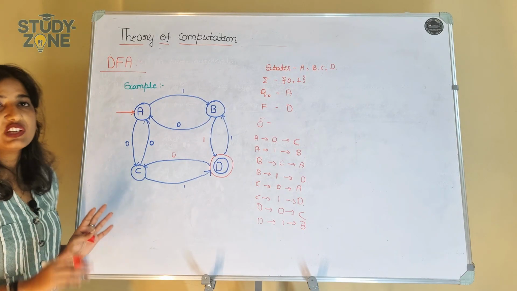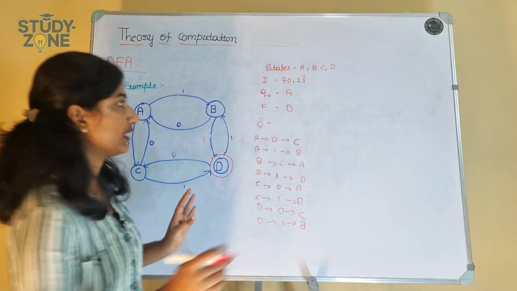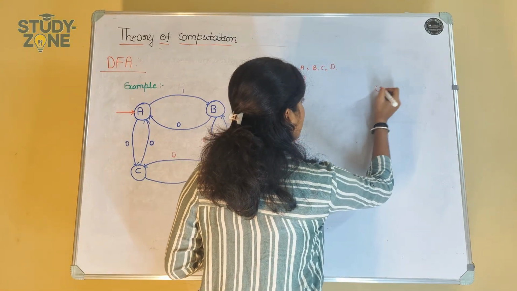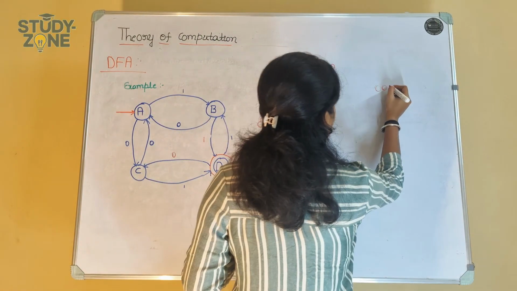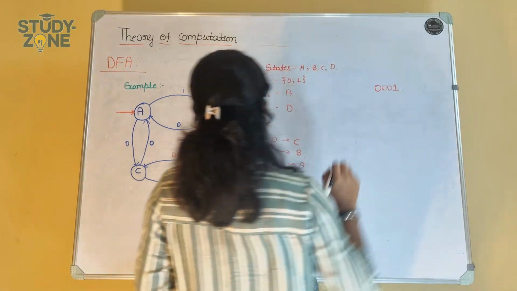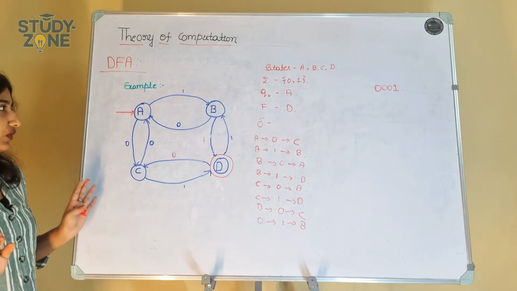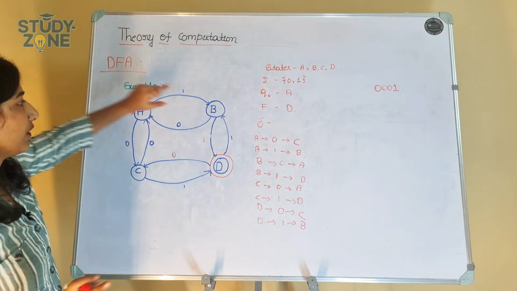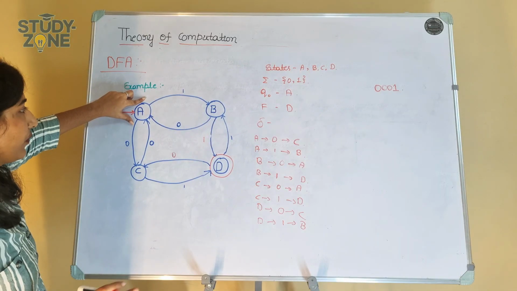So there will be questions like find a DFA for the strings ending with 0, or a string that contains 0001. Let's see whether it gets accepted or not. From A, where do we have to go? It has to take the input of 0.